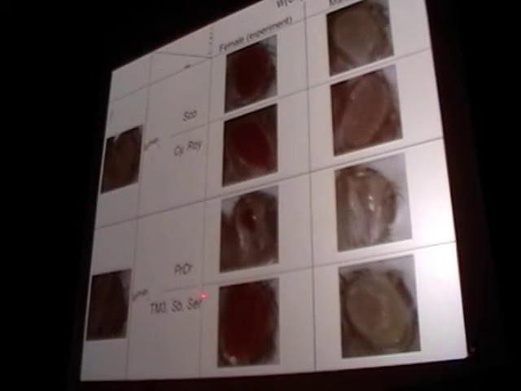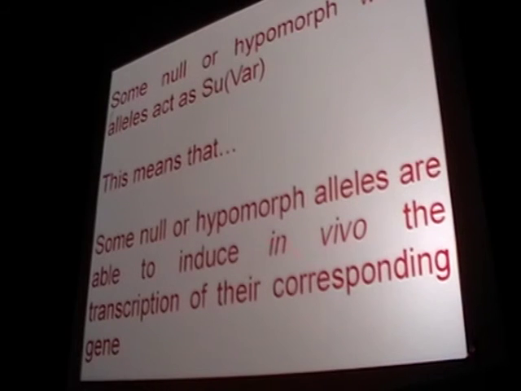This is an independent experiment with different flies to avoid procedural errors, it's just another control. And think again, this is the background color of the allele. This is my variegating fly. I added these two flies and I obtained this kind of color. It's almost wild type. It's a striking suppression of variegation. So, what I obtained is that some null or hypomorph white alleles can act as suppressors of variegation, and this means that some null or hypomorph alleles are able to induce in vivo the transcription of their corresponding gene.